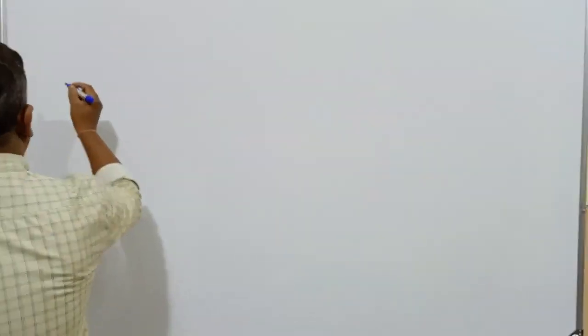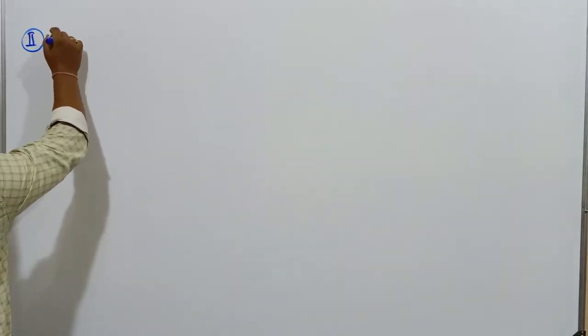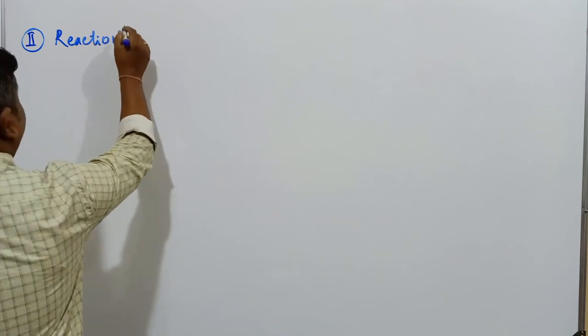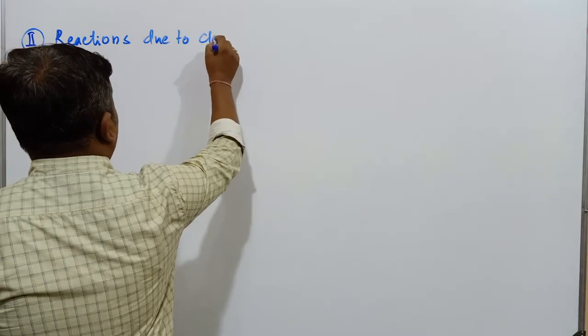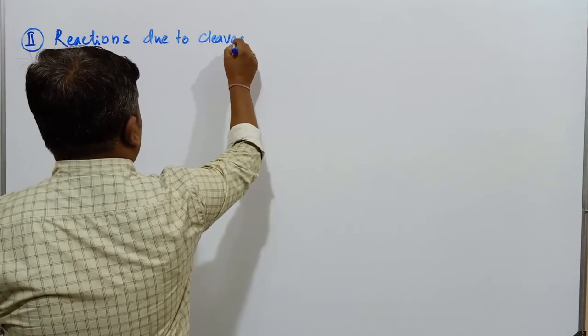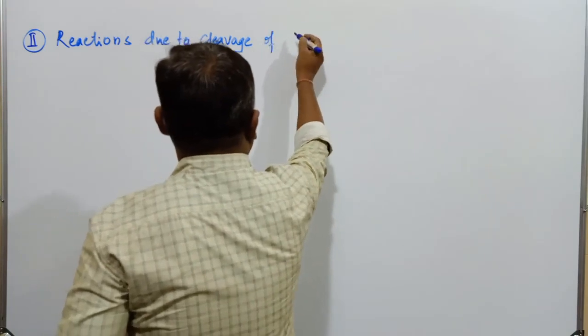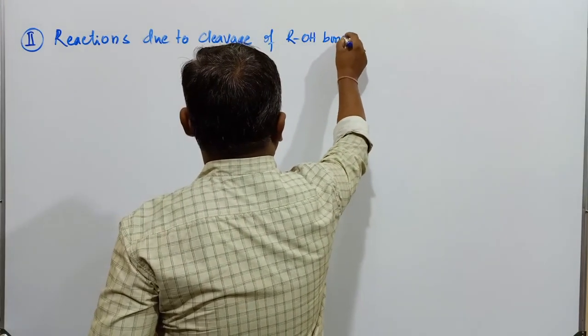Next, the second reaction, that is reactions due to cleavage of which bond? That is the C-O bond of ROH. So which bond is cleaved here?